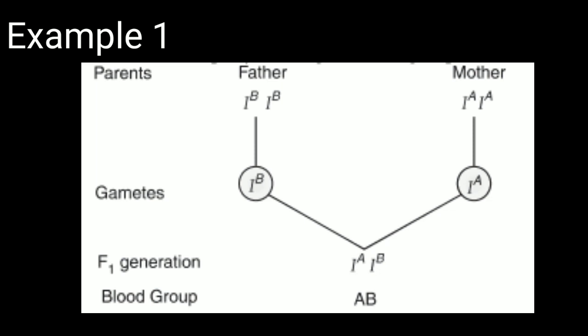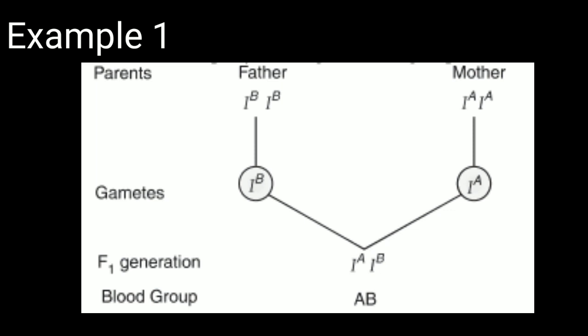This is example 1 for working out the possible genotypes of the offspring. Let's suppose the father has blood group B and the mother has blood group A. The father possesses the homozygous condition, that is IBIB, and the mother possesses the homozygous condition for blood group A, that is IAIA.